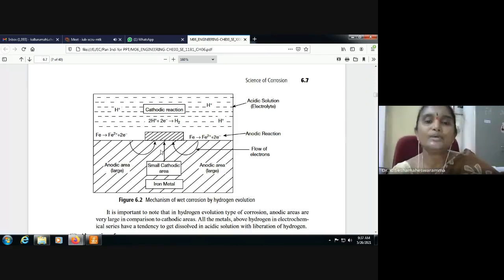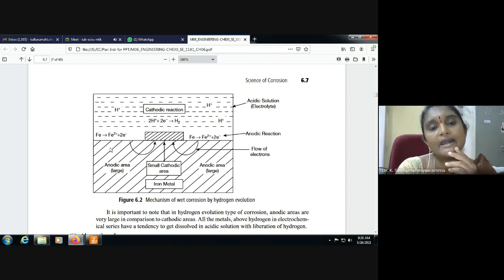So here the cathodic area is very small, and the anodic area is large. At the anode, metal releases electrons. Suppose iron is converted into Fe2+ and also releases 2 electrons. This is the anodic area, a very large area, and the cathodic area is very small.